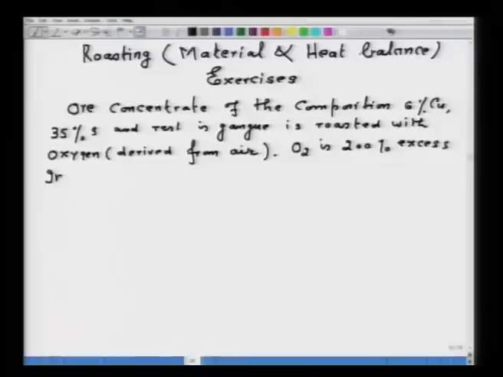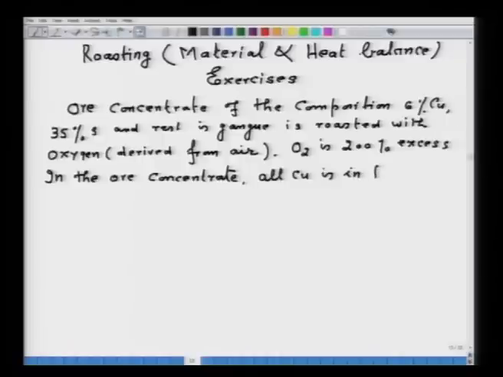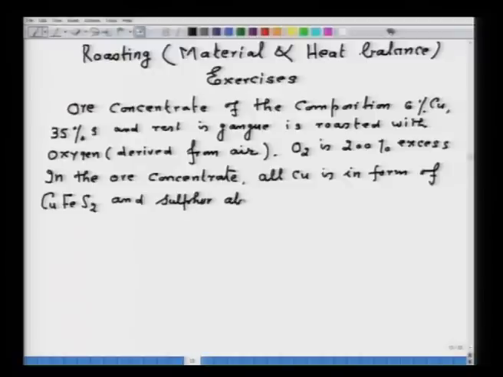Now, in the ore concentrate, all copper is in the form of CuFeS2, and sulfur also forms the FeS2 mineral.